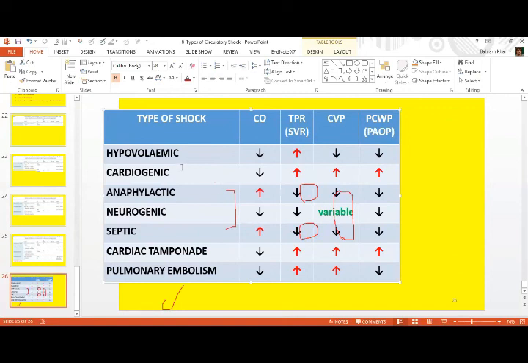In hypovolemic shock, not only the pressure inside the left atrium but also the pressure inside the right atrium is decreased. Why? Because the volume is not adequate enough to maintain pressure in either of the atria. So CVP and pulmonary capillary pressure will be reduced in hypovolemic shock. Both will be increased in cardiogenic shock and cardiac tamponade. In distributive shock, both these parameters are significantly reduced.